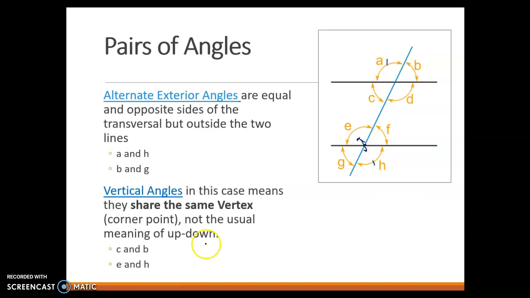Remember that there's only 2 different angle sizes. So when you have a pair of parallel lines and a transversal, you've got a big angle and a small angle. In this case, A, D, E, and H are all equal to each other, and B, C, F, and G are all equal to each other. And if you add a bigger angle with a smaller angle, you'll get 180 degrees.